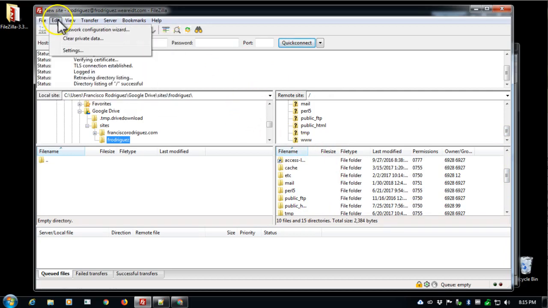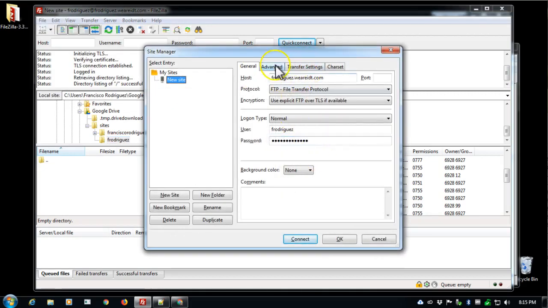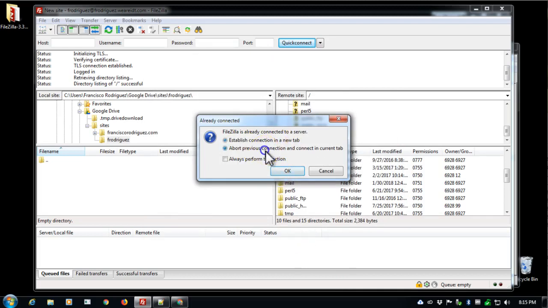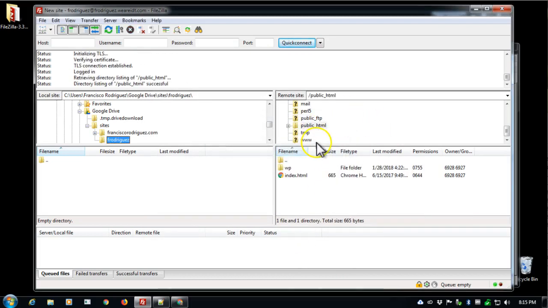I did not specifically go into public HTML as I should have. Just to correct this, I'll edit that site, pressing Control S again. In my Advanced, I need to say that the default remote directory will be actually /public_html/, and I'll reconnect and abort the previous connection, and that way I don't have to see all of that other junk. And there's my WordPress, which at some point I'll visit again. My home directory and my local Google Drive is blank, and that's fine.